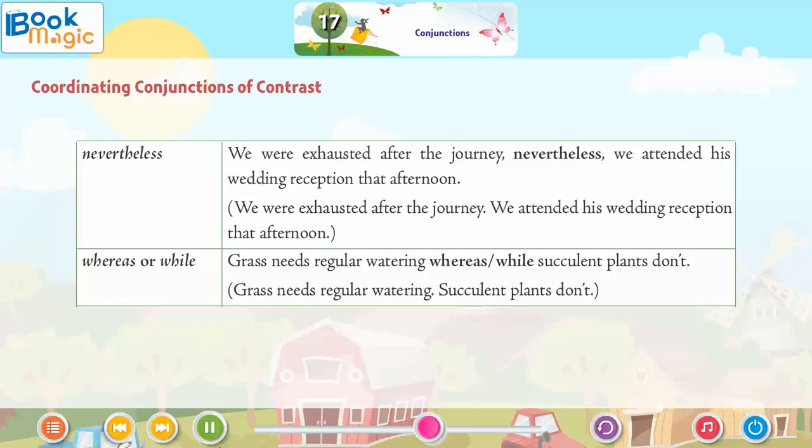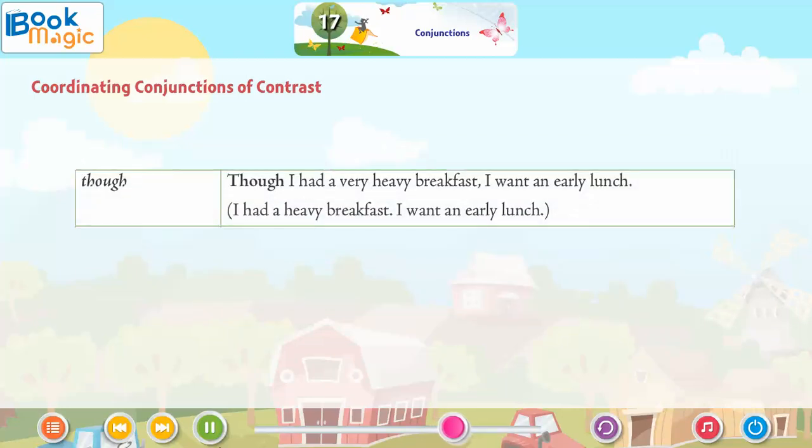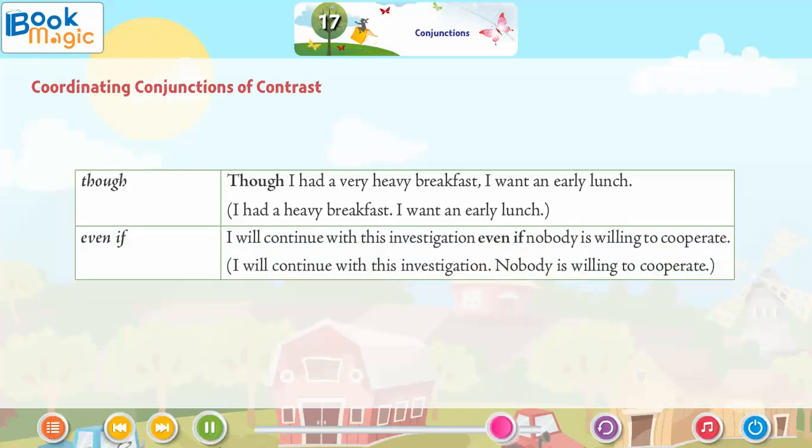Whereas or while: Grass needs regular watering, whereas or while succulent plants don't. Grass needs regular watering, succulent plants don't. Though: Though I had a very heavy breakfast, I want an early lunch. I had a heavy breakfast. I want an early lunch. Even if: I will continue with this investigation even if nobody is willing to cooperate. I will continue with this investigation. Nobody is willing to cooperate.